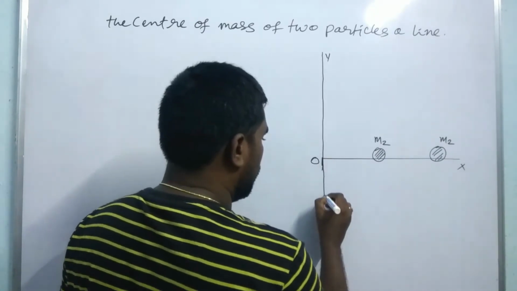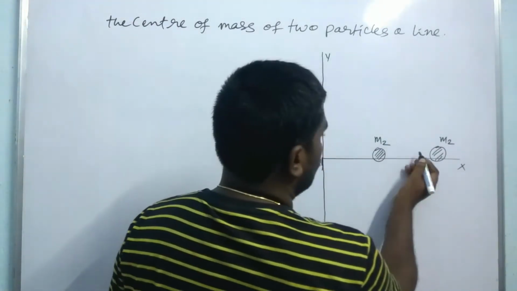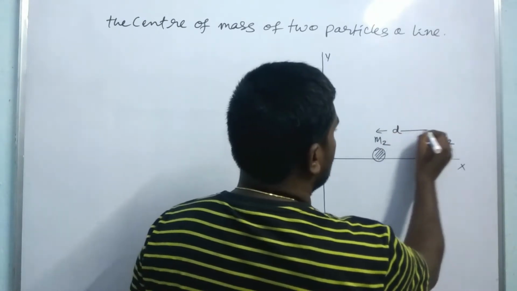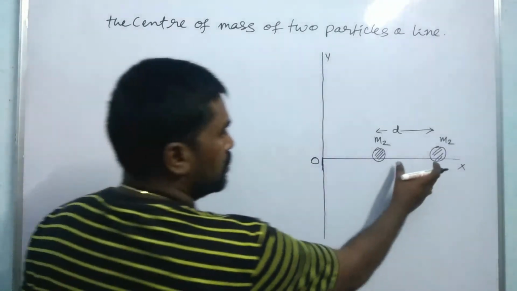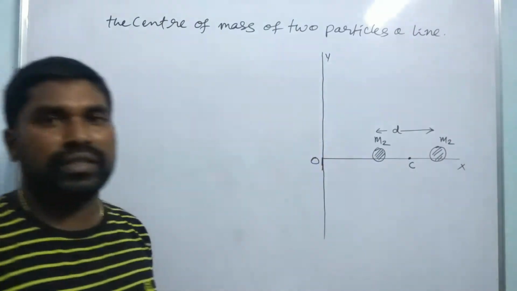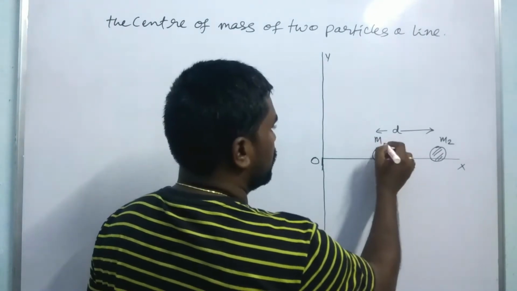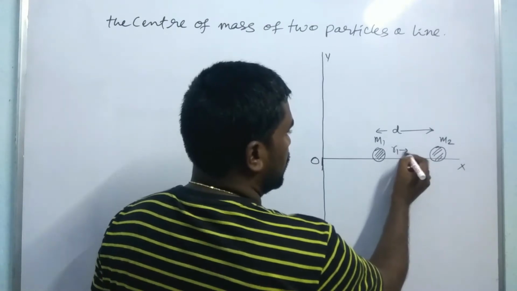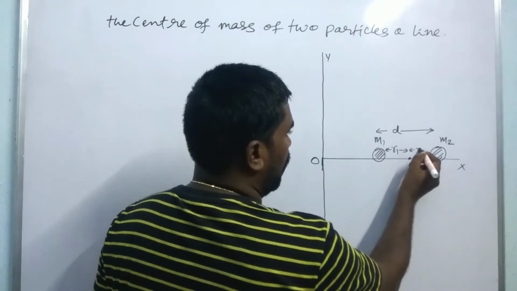So here we have to assume that the distance between these 2 points is d. The center of mass between these 2 points is C. The distance from the mass m1 is r1 from the center of mass. The distance from the mass m2 to the center of mass is r2.